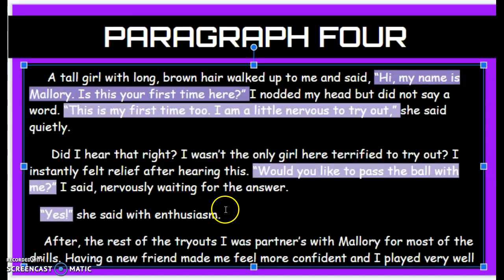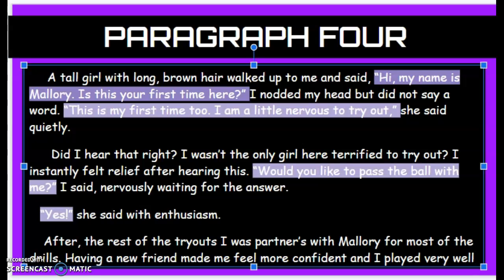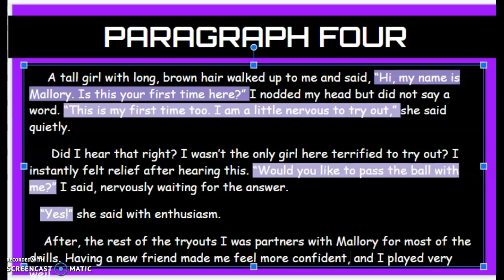And finally, I will make a new paragraph because I'm talking about me now, because I'm not talking about Mallory anymore. After the rest of the tryouts, I was partners with Mallory for most of the drills. Having a new friend made me feel more confident, and I played very well. The compound sentence.